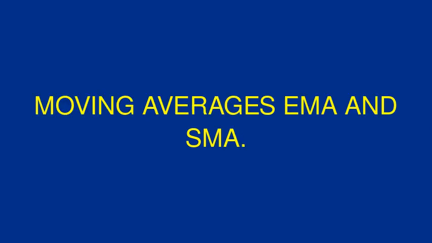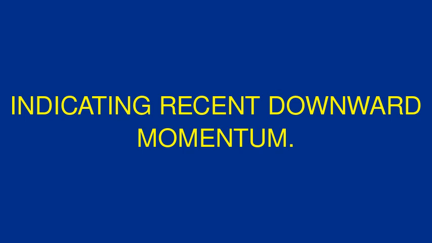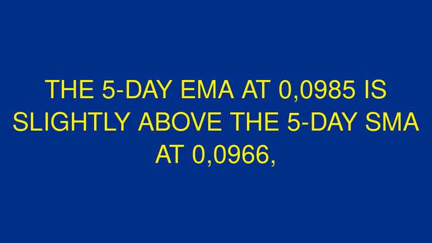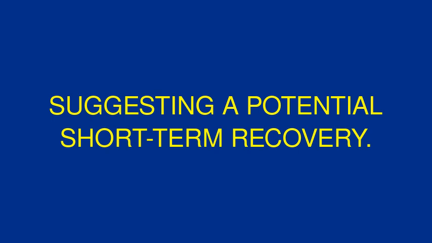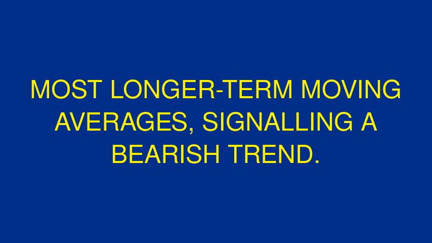Moving averages, EMA and SMA. Most MAs are below their corresponding SMAs, indicating recent downward momentum. The 5-day EMA at 0.0985 is slightly above the 5-day SMA at 0.0966, suggesting a potential short-term recovery. However, the current price at 0.1034 is below most longer-term moving averages, signaling a bearish trend.